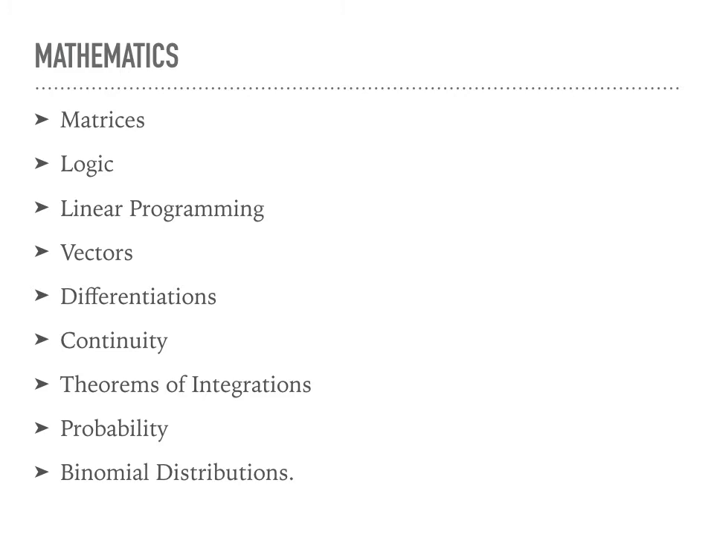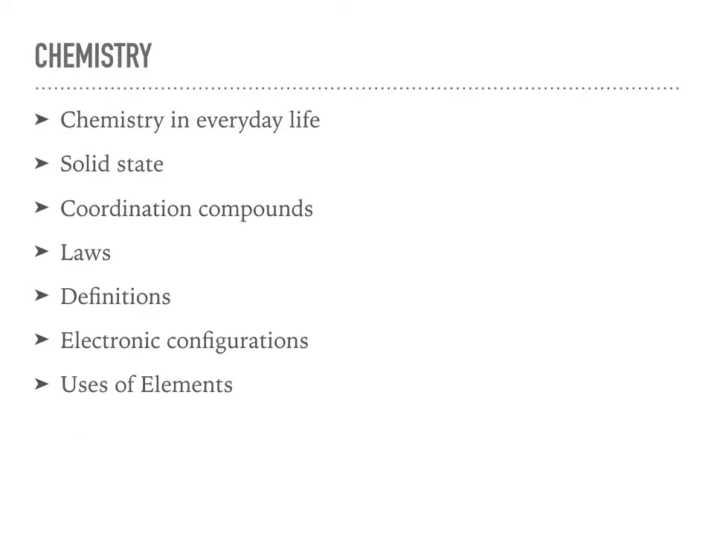Next topic is probability and binomial distribution. Now don't tell me that you don't know how to solve this topic, because these are very simple topics. And finally, these topics will give you a good amount of marks. So yes, you have to do all these things: matrices, logic, linear programming, vectors, differentiation, continuity, theorems of integration, probability and binomial distribution. Let's move to chemistry.